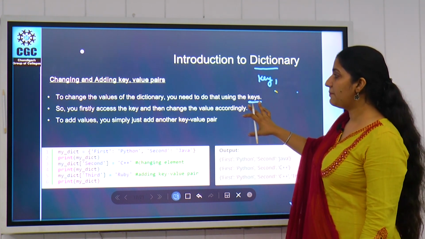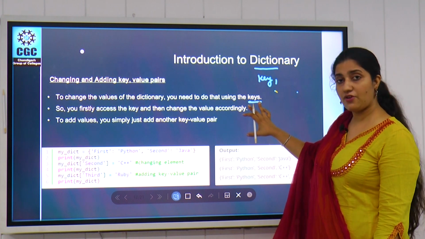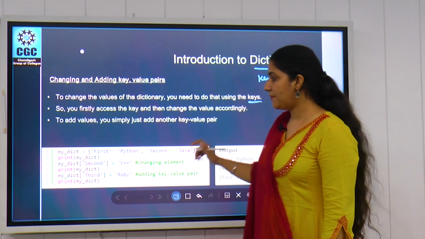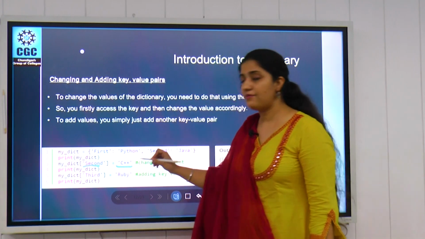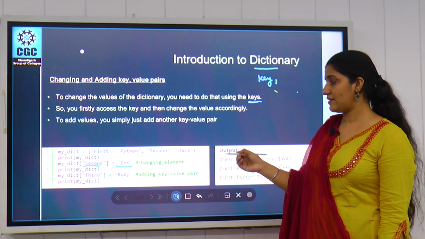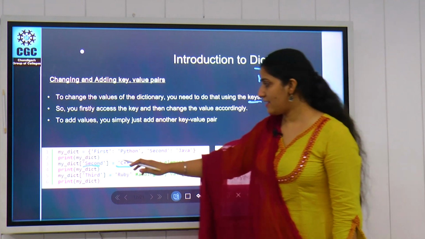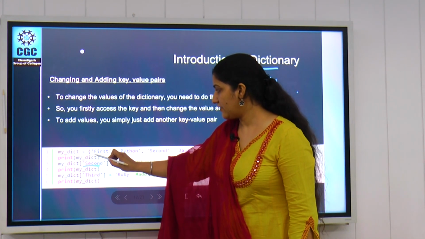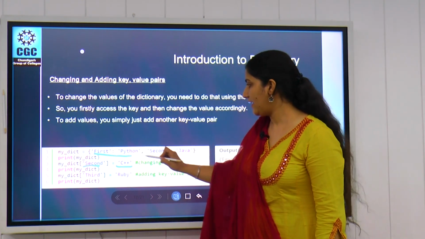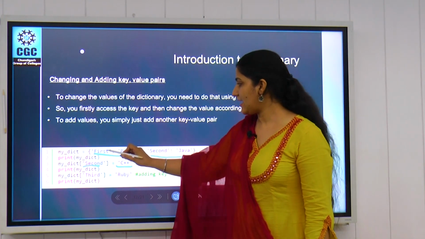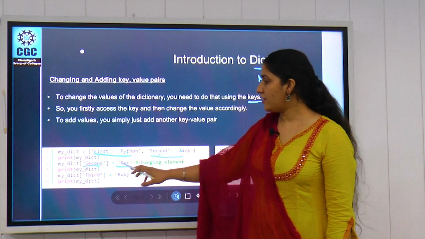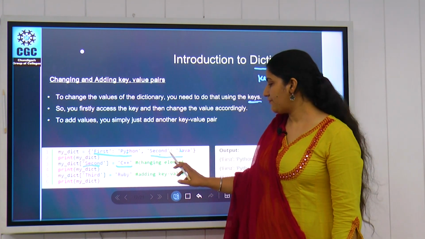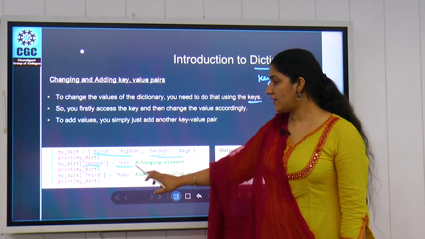So if you simply want to change any element, you can simply write the key, and whatever value you want to assign, you can assign that value. In this example we have a dictionary with two elements, with the keys first and second and the values Python and Java, and now we want to change the value of the second key from Java to C++.